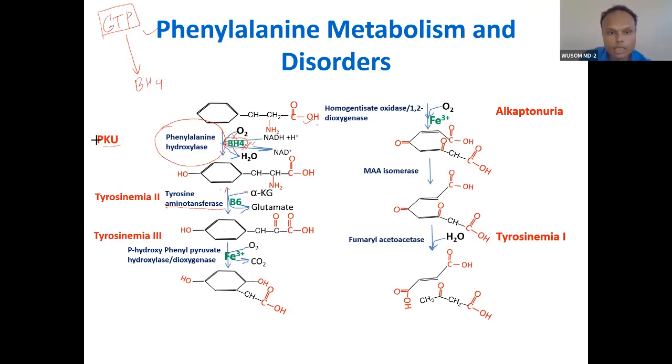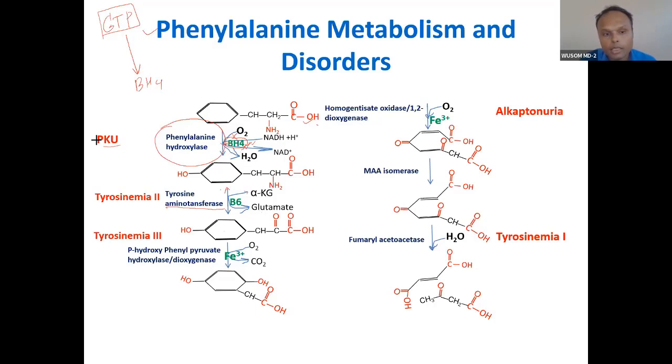So first is hydroxylation, then transamination. This converts phenylalanine into tyrosine, and then into hydroxyphenylpyruvate.